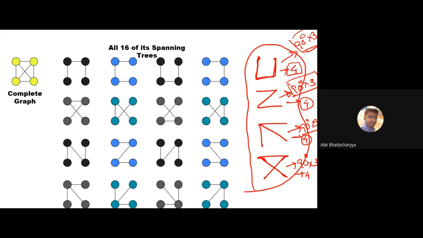And also the formula. What is the formula for a complete graph?